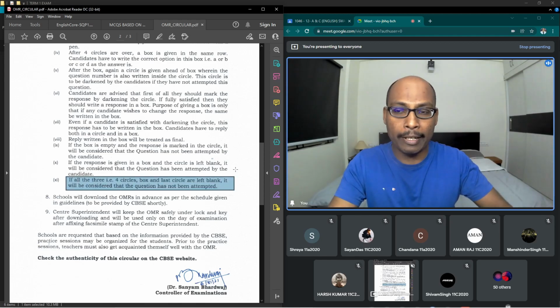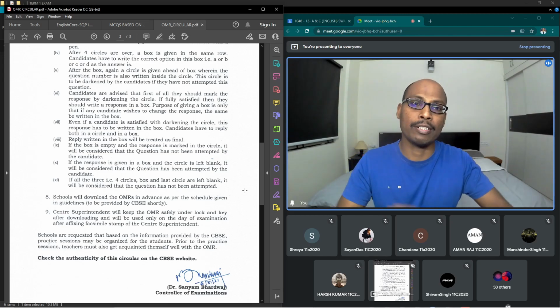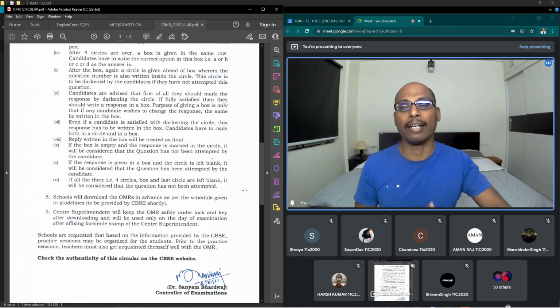But if you have darkened the circle or written something in the box, and then darkened the not attempted circle, they may not consider it. If you do any one of that, and if you have written the option in the box, then you don't have any other choice. They will consider that the question is attempted.